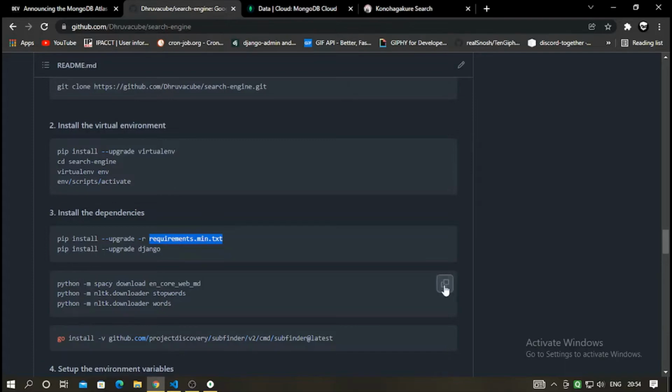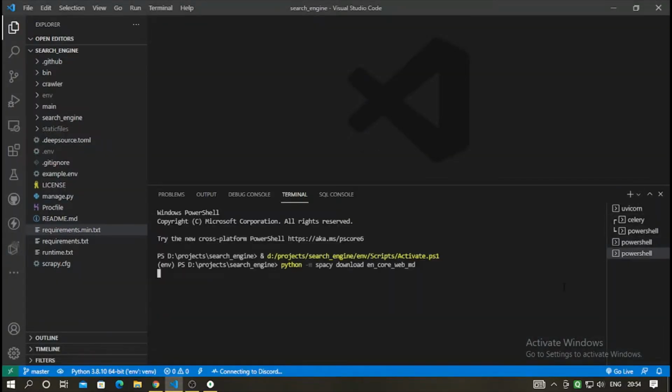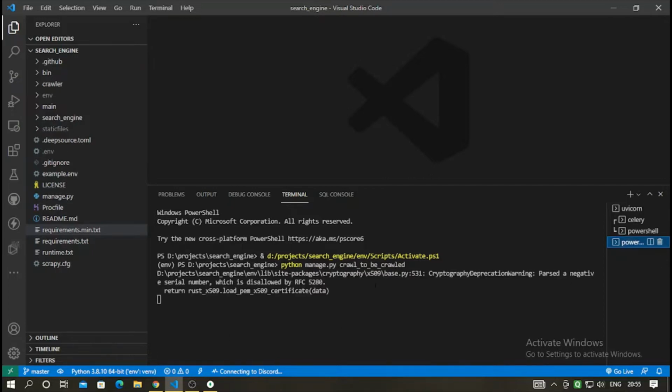So just go ahead and copy this and open the console, paste, enter. Simple. It will install all its required trained AI modules from the net.